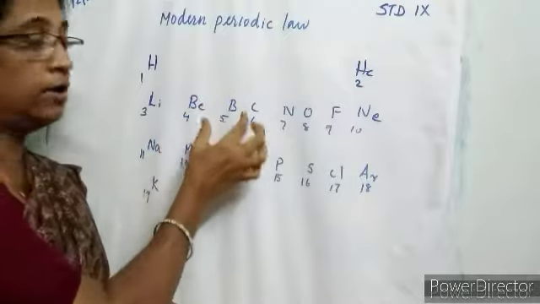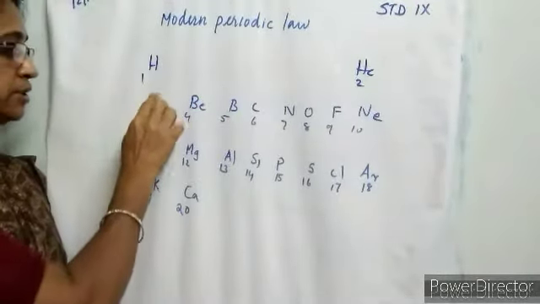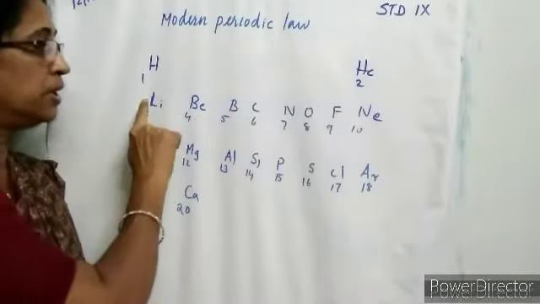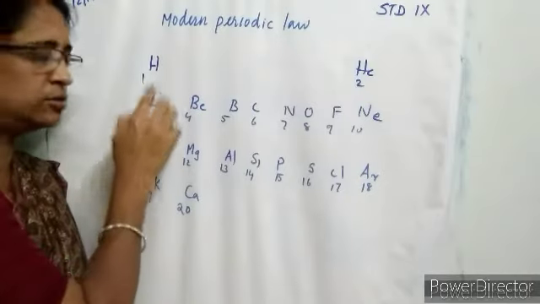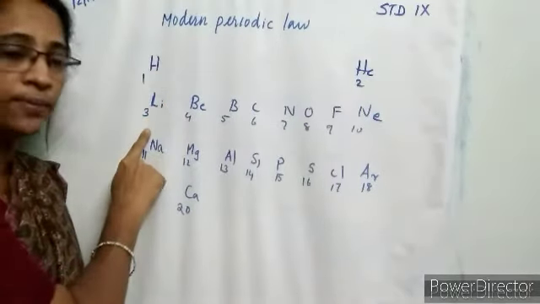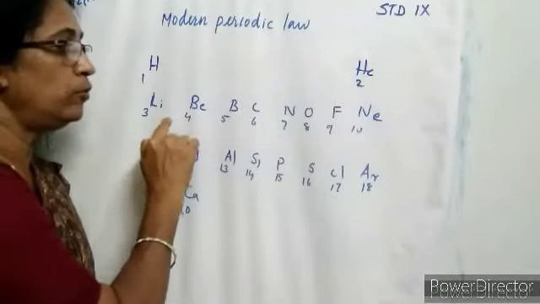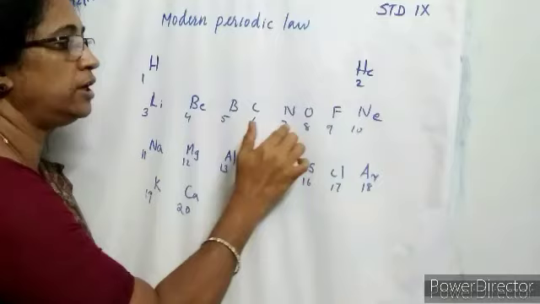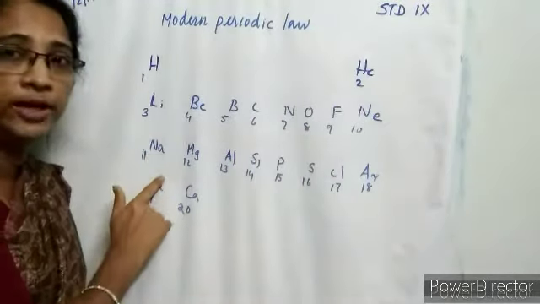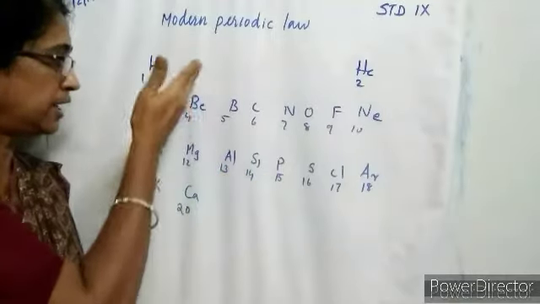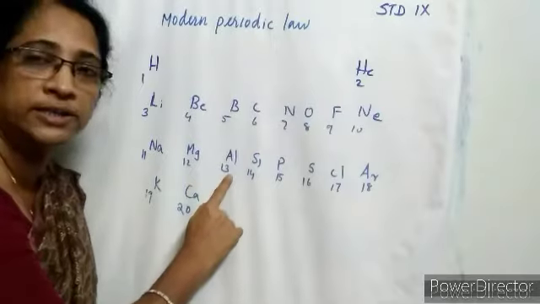For example, if we check a particular group, let us check the first group. They consist of lithium, sodium, potassium, etc. So, on moving from left to right, from the third element, lithium with atomic number 3 in the second period, on moving from left to right, 1, 2, 3, 4, 5, 6, 7, 8. The 8th element from lithium is sodium. And the 8th element from beryllium is magnesium. The 8th element from boron is aluminium.